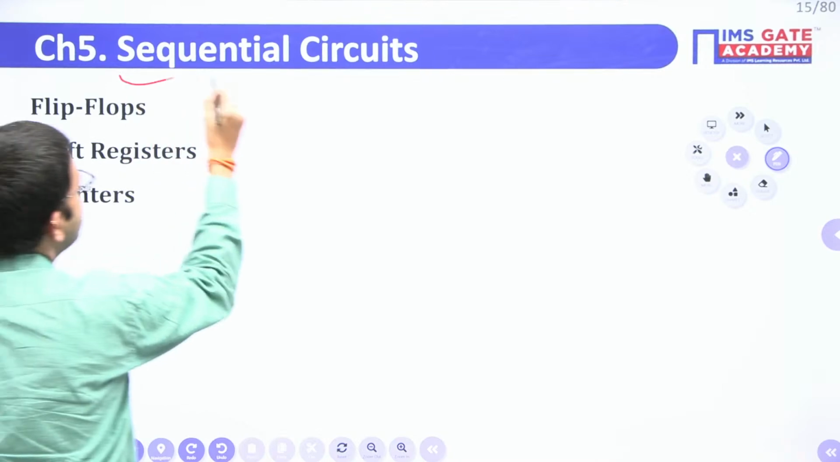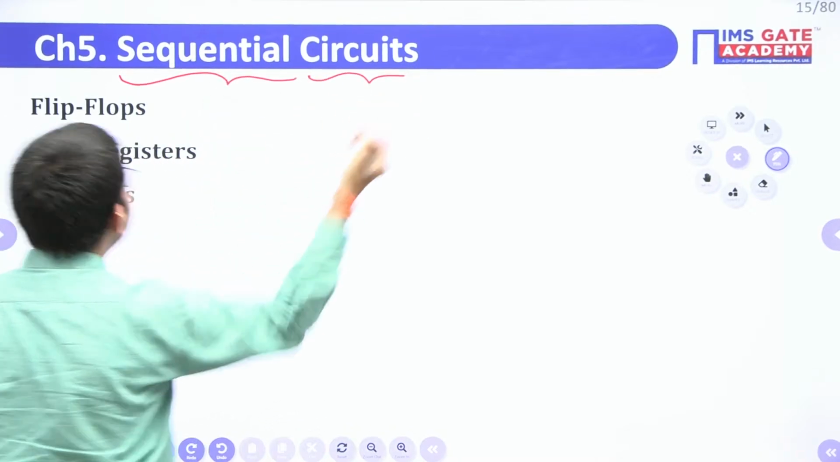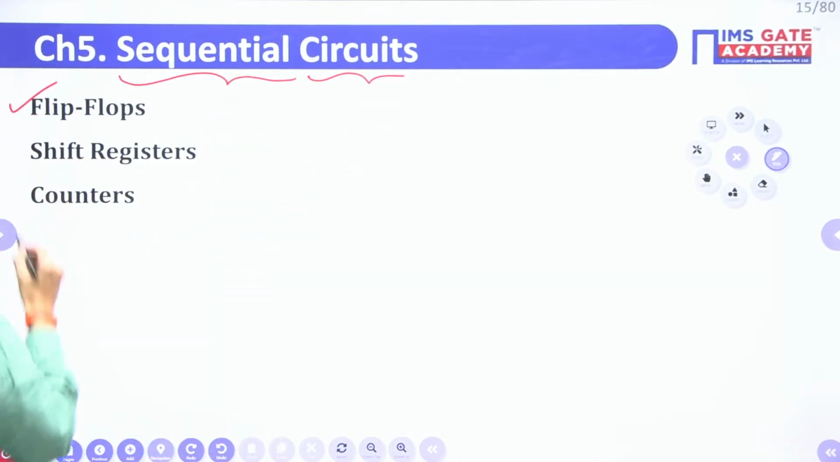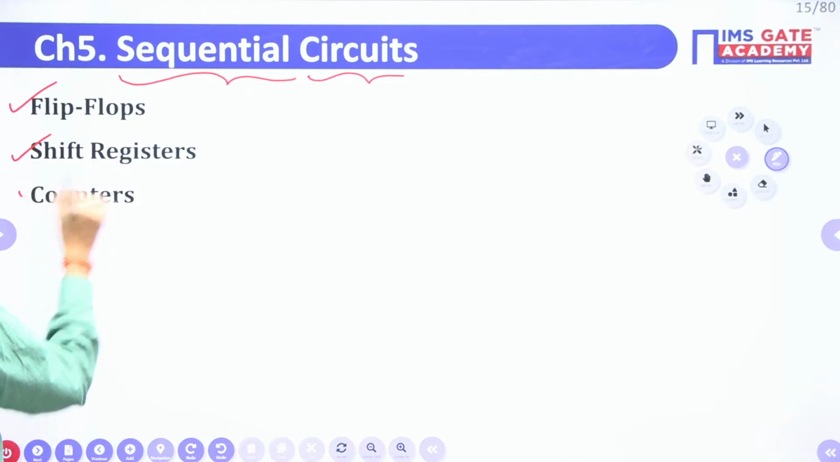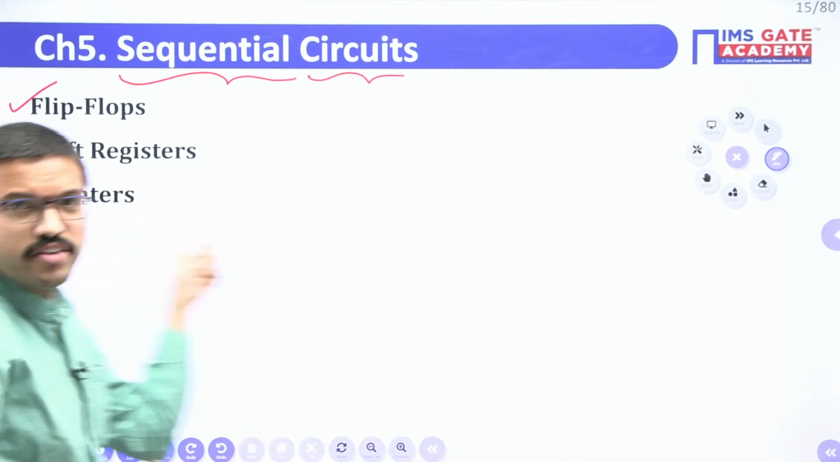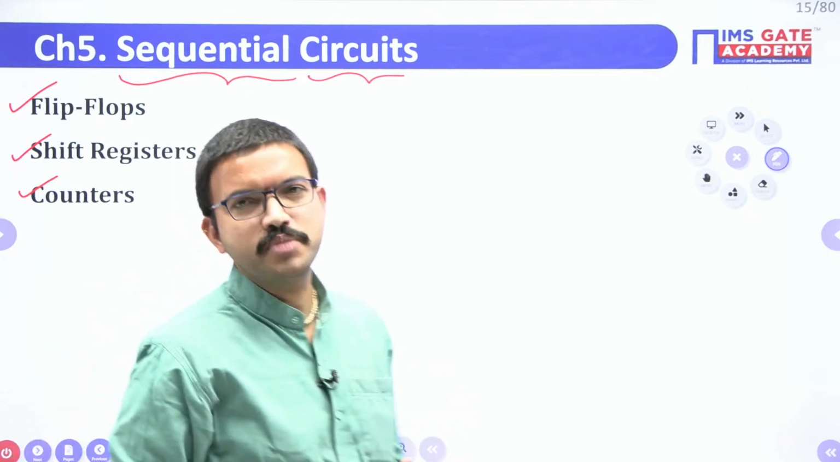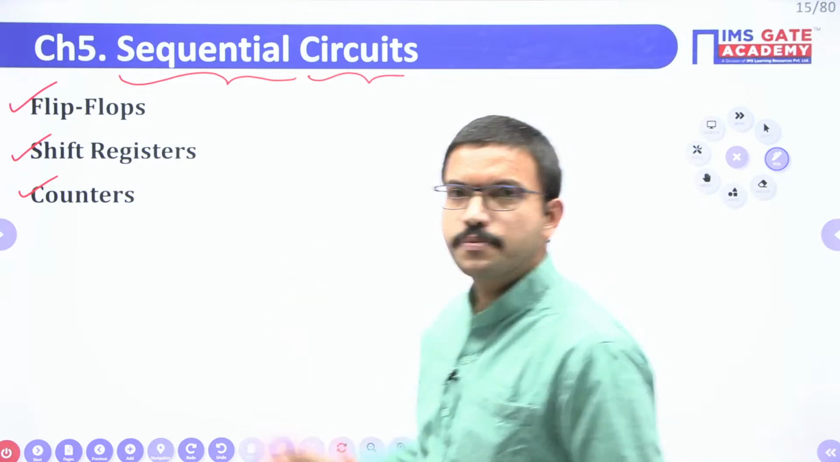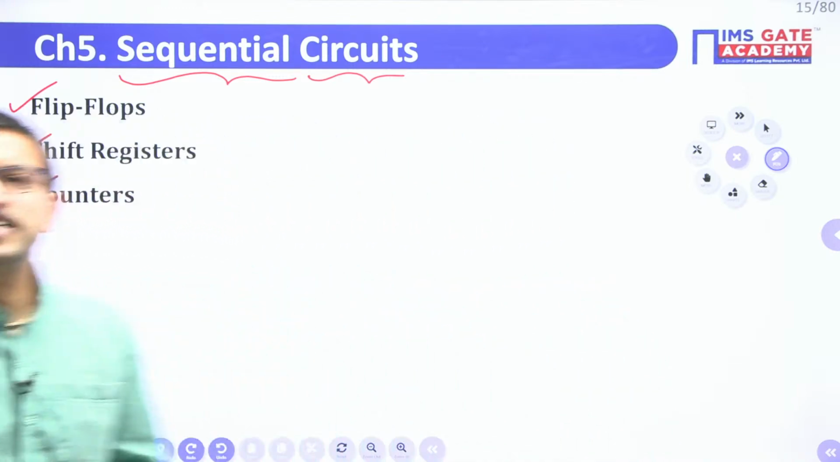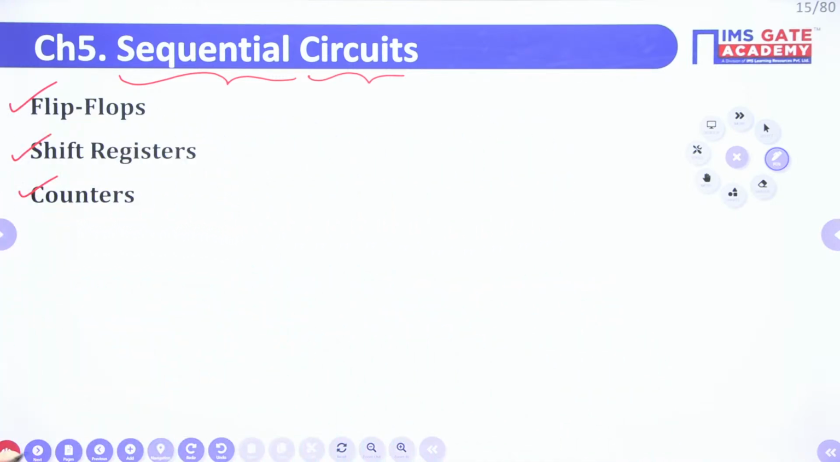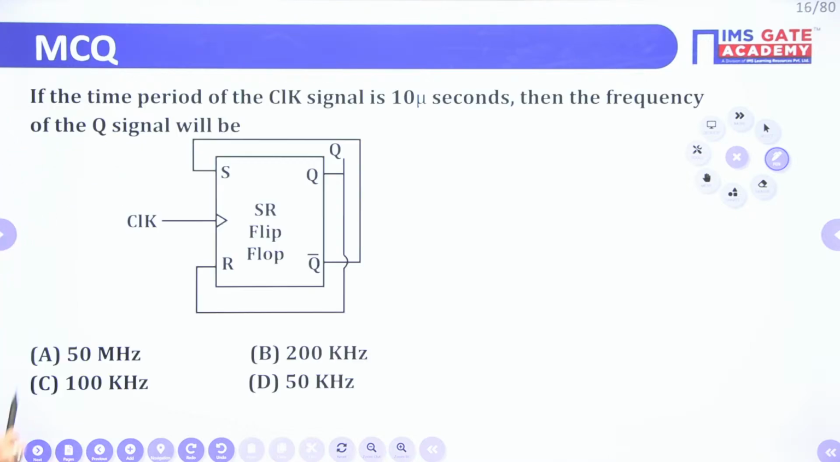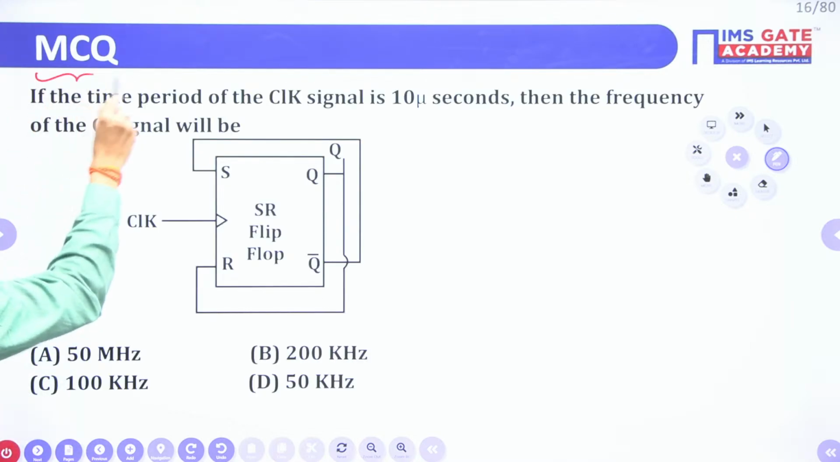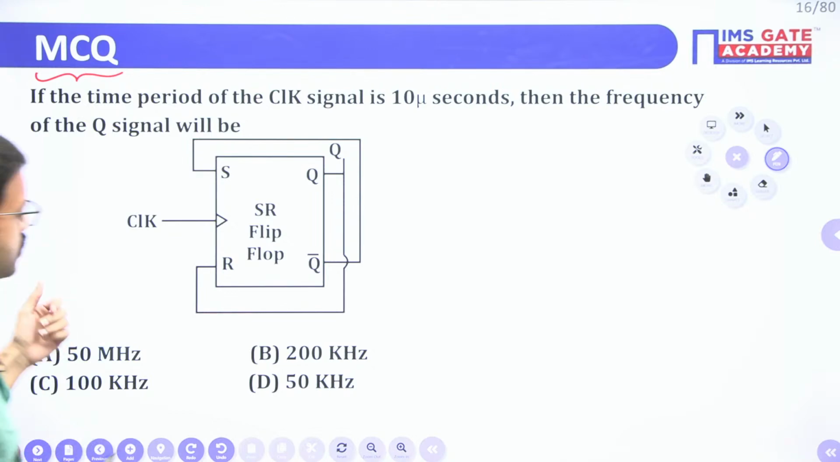In this chapter, we'll discuss the questions based on flip-flops, then shift registers, and then counters. These are very important topics for all 4 branches. We will discuss the questions related to these topics one by one. So this is the first question. It is an MCQ. That means among the 4 choices, only one option will be correct.